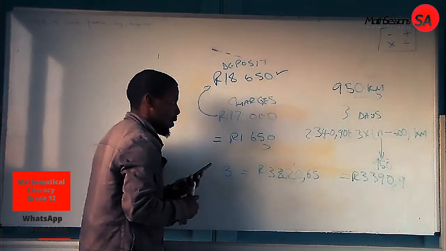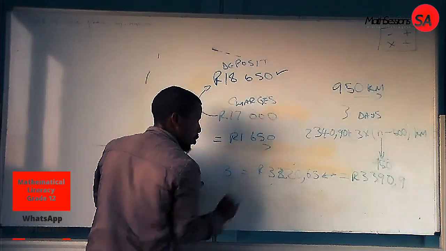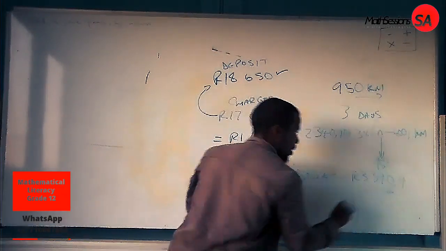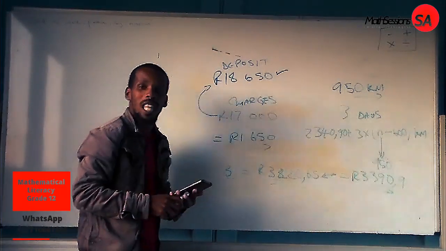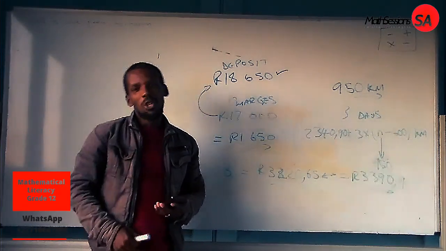We should be having 3,390,90. So we are comparing these two, 3,220 and 3,390, and we therefore say that Election's claim is valid.